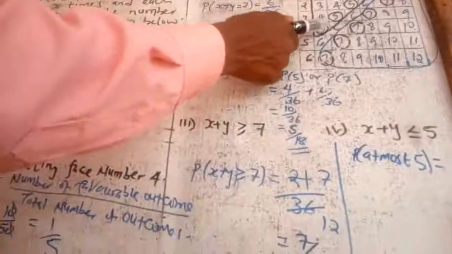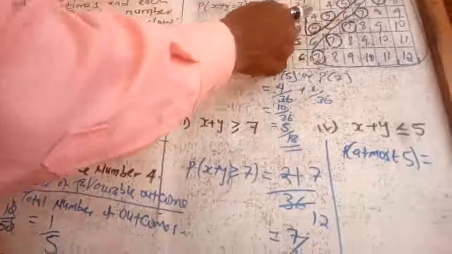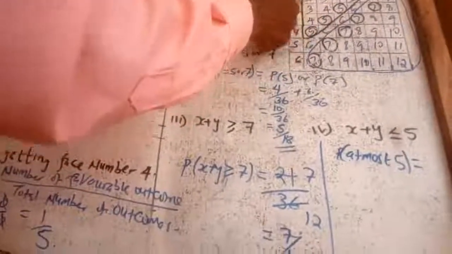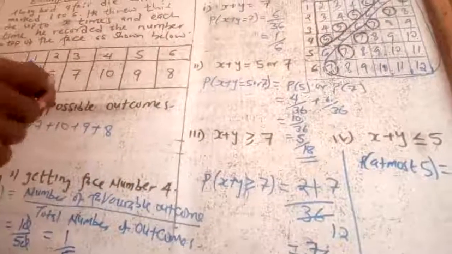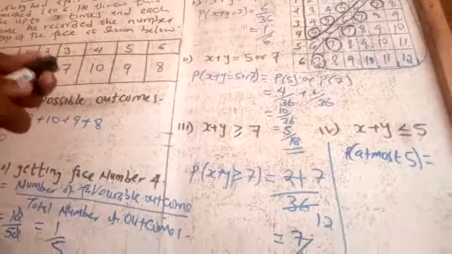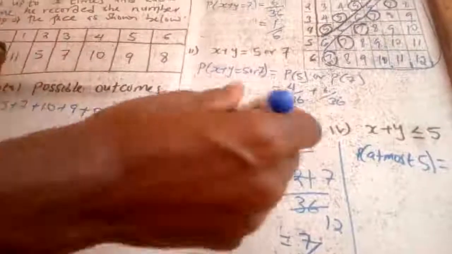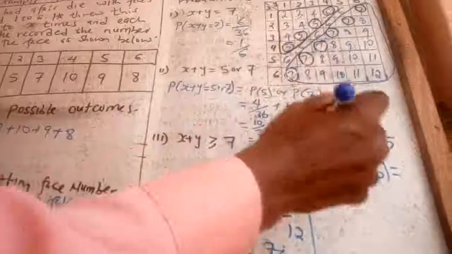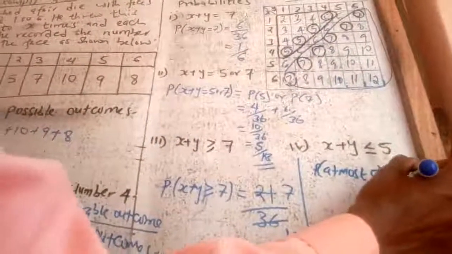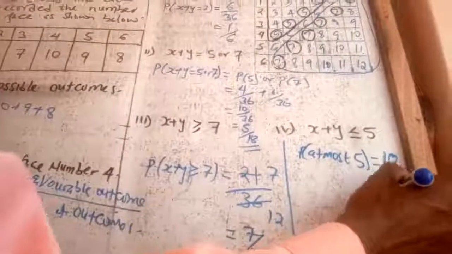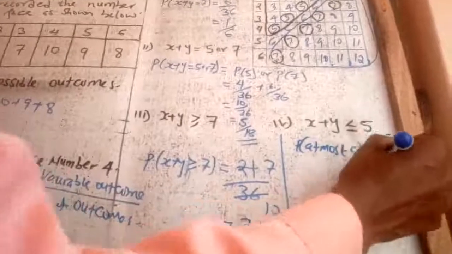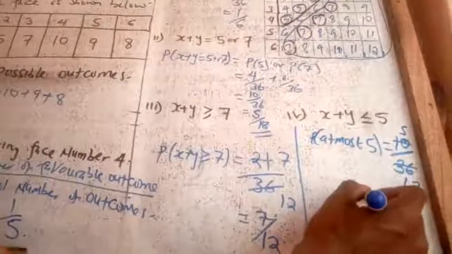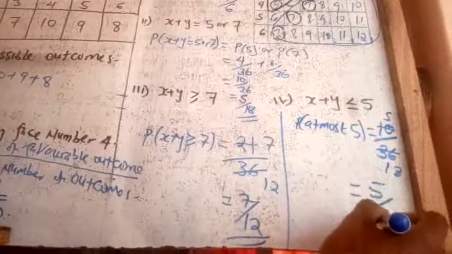And therefore, I have 1, 2, 3, 4, 5, 6, 7, 8, 9, 10. There are 10 favorable outcomes out of 36. And by 2, I get 5. By 2, I get 18. And therefore, the answer is 5 over 18.